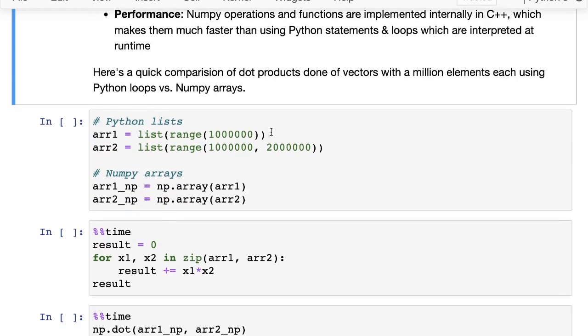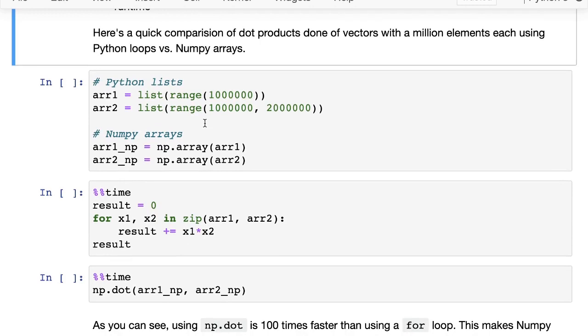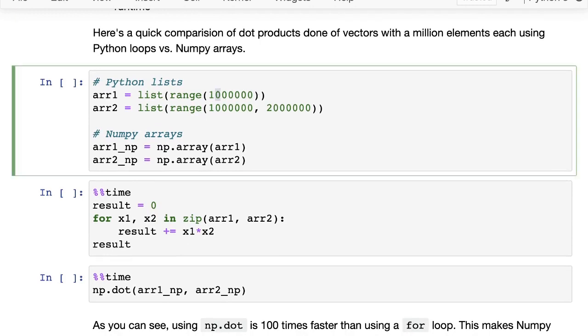And whenever you have a claim like this, that something makes the calculation faster, the best way to verify it is to just check by creating an example. Okay. Here's an example. Here we are going to create a list containing a million elements. So here we have a list. This is a Python list. And then here we have another Python list. So there are a million elements here, 0 to 1 million minus 1. And then there are a million elements here, 1 million to 2 million minus 1. So two lists with the same size.